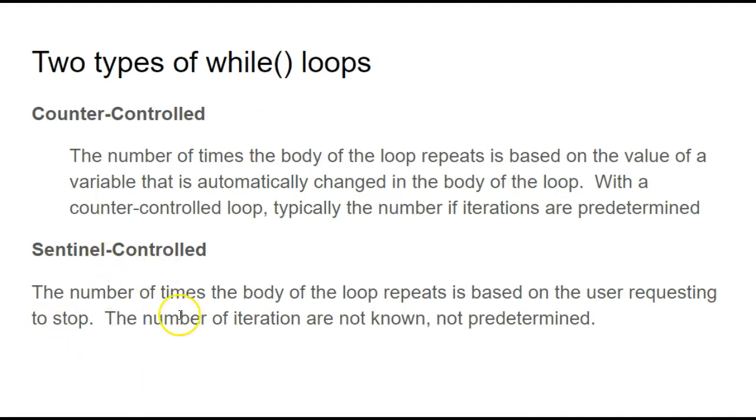A sentinel-controlled loop is a little different. It enables the user to determine when the loop will stop. For example, let's say we play a game and then you say, do you want to play again? I have no idea how many times they would say yes, so the number of iterations is not known, but eventually they should say no and the loop would stop.